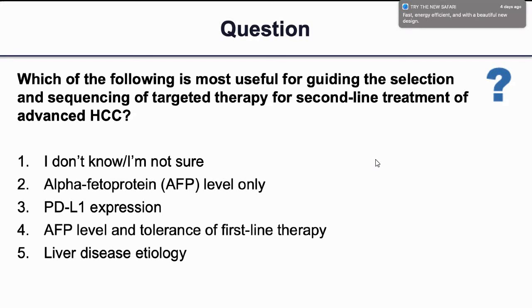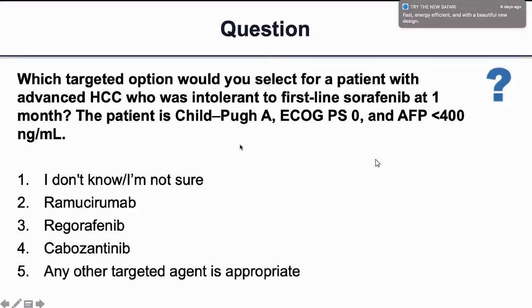Yes, I think there is definitely AFP level and tolerance, and what treatment we have given as the first-line treatment option. And there is one more question. So which targeted option would you select for a patient? I think we have answered this.